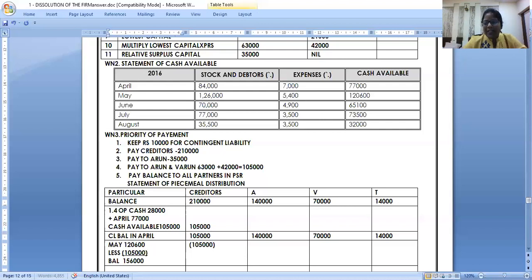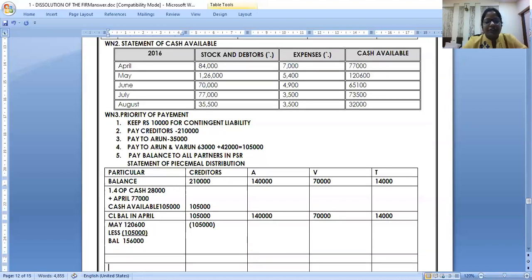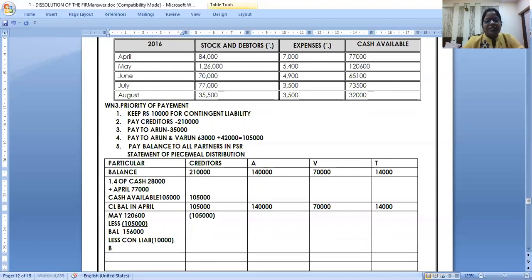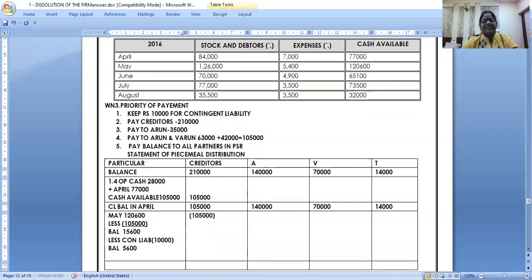15,600. But you can't make a column for contingent liability because it's not real. So just here you can do less contingent liability. How much money do you want to set apart for the contingent liability? 10,000. Now still continue. After 15,500, how much is the balance now? 5,600. Yes. Now I have finished paying creditors. I have finished paying the contingent liability, meaning parking money separately.